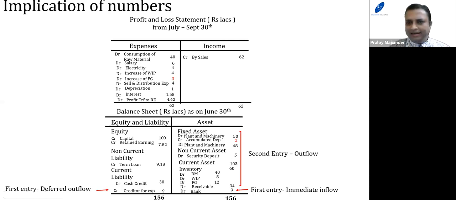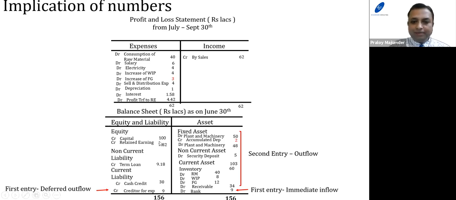If it's a second entry credit balance, the first entry will be a debit balance, which means an inflow. Now the question is whether this inflow is good or bad. Next, we have to check that this inflow is on the liability side, meaning payment has to take place. It will result in a future outflow. So whether the business entity would be able to pay it on time or not is an important part. So a term loan represents that the business entity has already got an inflow which has to be paid in future. Similarly, cash credit is also an inflow, same logic.